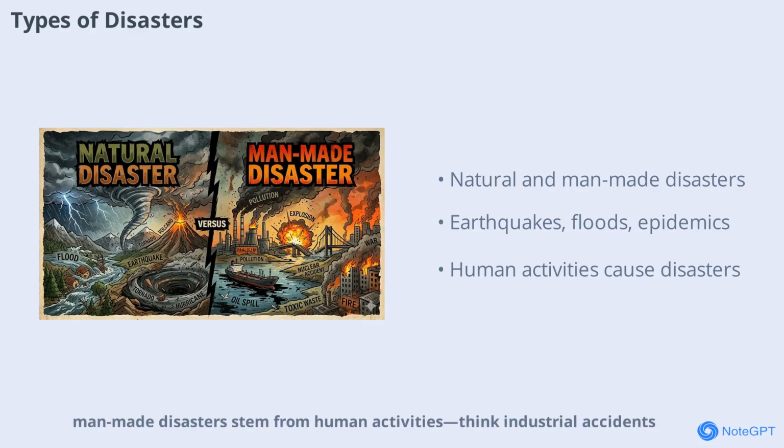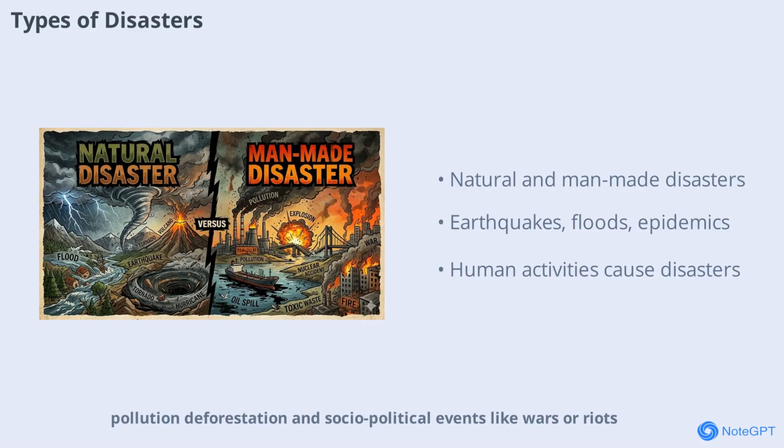On the other hand, man-made disasters stem from human activities. Think industrial accidents, pollution, deforestation, and sociopolitical events like wars or riots. Both types of disasters have left deep marks on Nepal's history, affecting lives, livelihoods, and the environment. Recognizing these types helps us prepare better for the future.